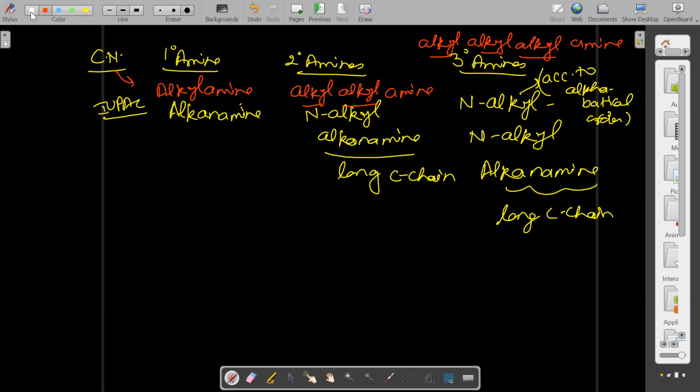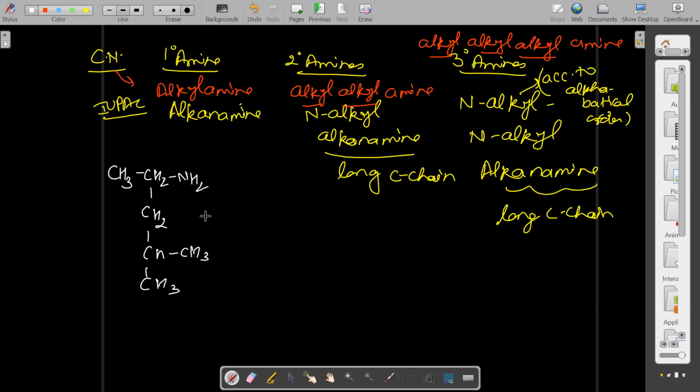Okay, now we are focusing on IUPAC naming, using one example each. First, primary amine, one example. Suppose this is CH3, CH2, NH2, CH2, CH, CH3, CH3. Okay. Tell me its IUPAC name.